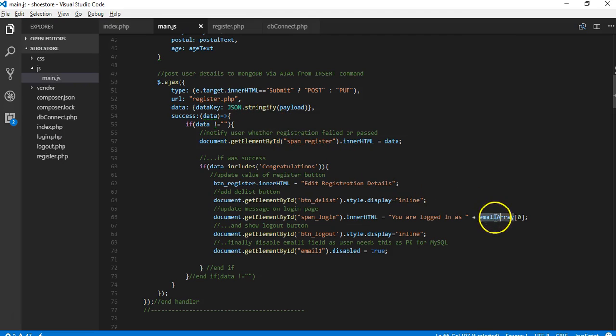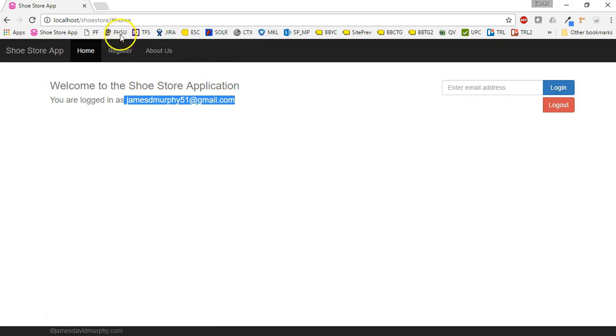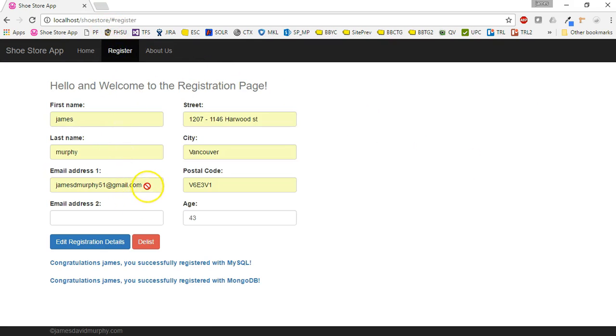Just a quick note, we're taking the first object, the 0th object of the email array, so it's going to be pulling this particular field here.